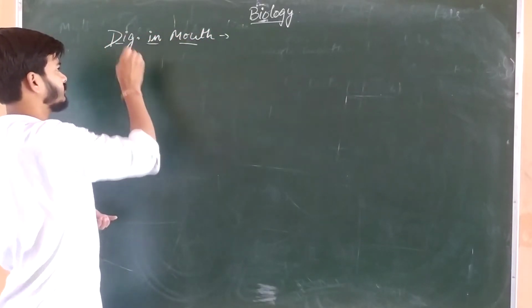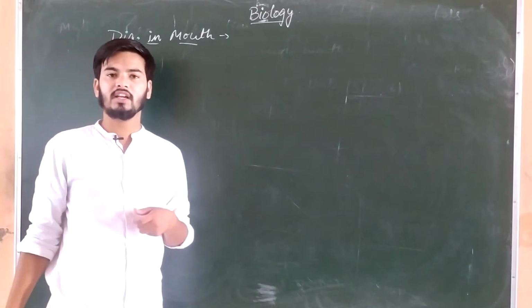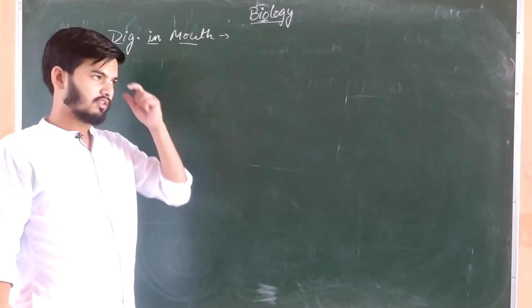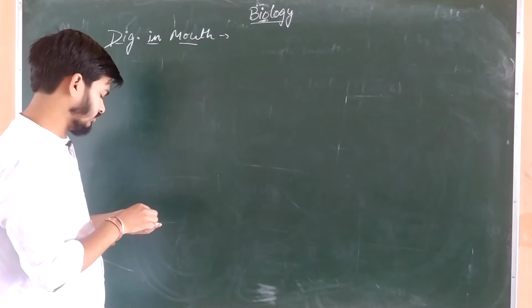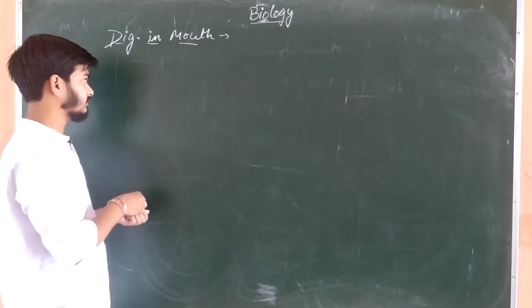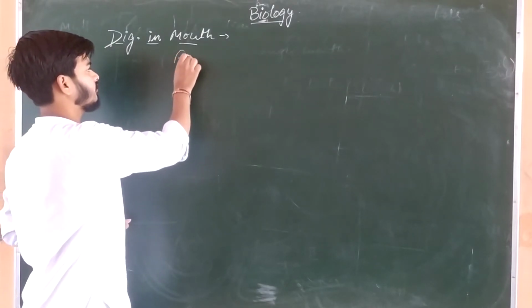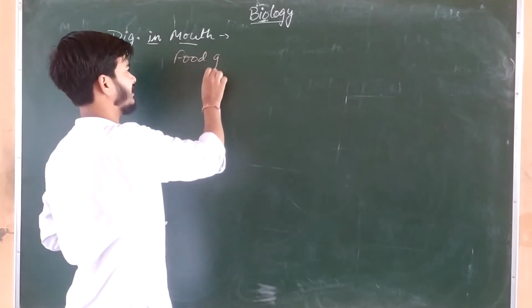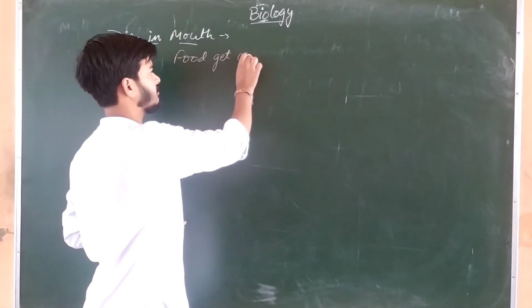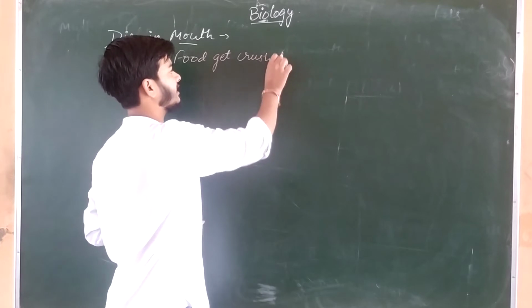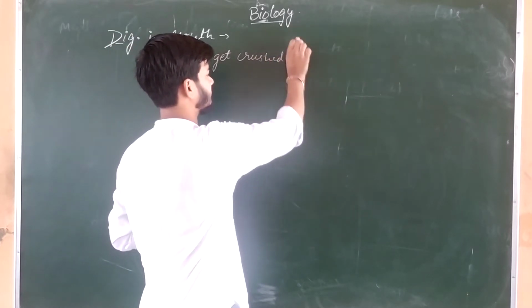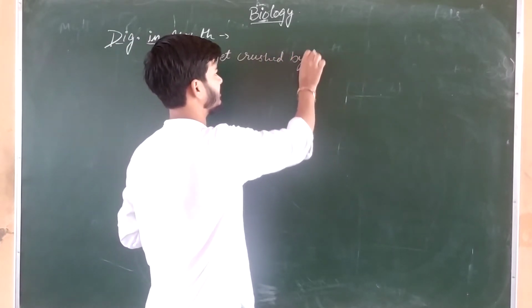Digestion in mouth. The food that we are ingesting comes into the mouth, and in the mouth, food gets crushed by teeth.